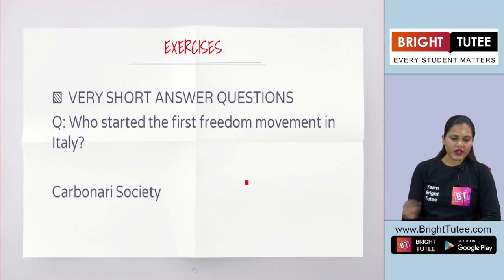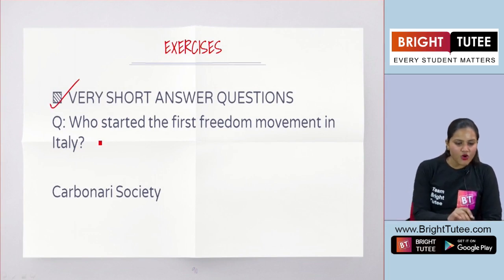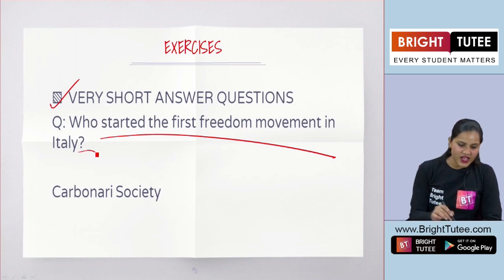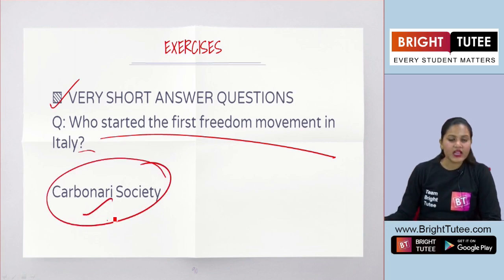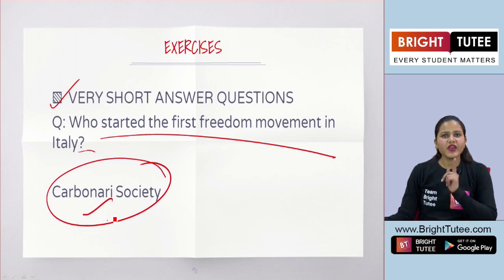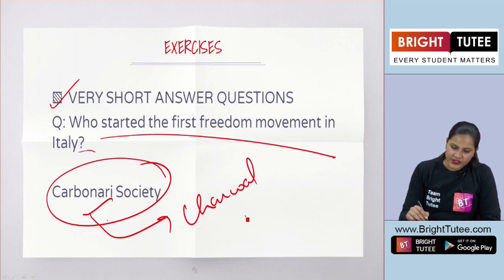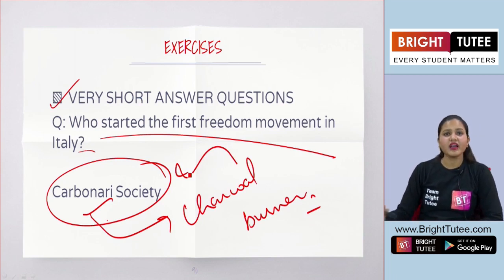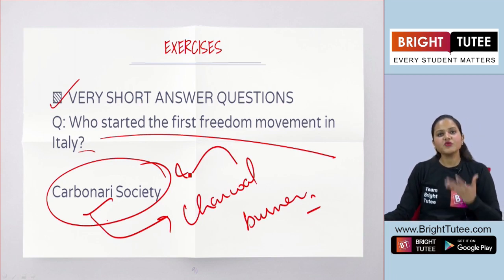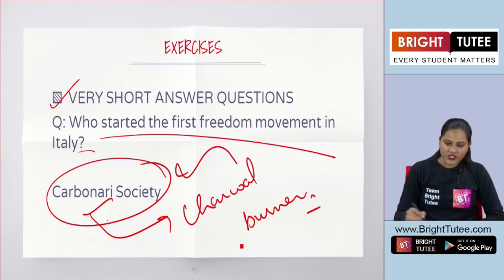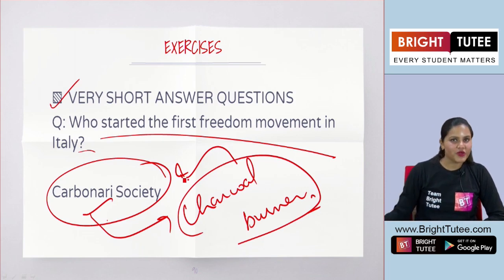The next question in this segment is, who started the first freedom movement in Italy? Now, yes, you should remember the name, that is Carbonari Society. And if I ask you, what do we understand by the term Carbonari? You can say that it means charcoal burners. Now, this was a secret society that was started by the charcoal burners. Quite easy to remember. So, this is how you can answer this question.